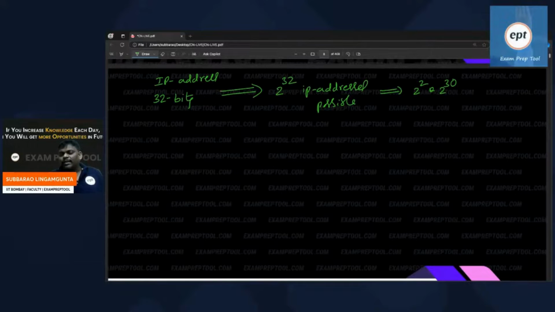Next one, 2 power 30, is it giga? 2 power 10 is K, kilo. 2 power 20 is M, mega. 2 power 30 is G, giga. So it comes to 4G IP addresses possible.